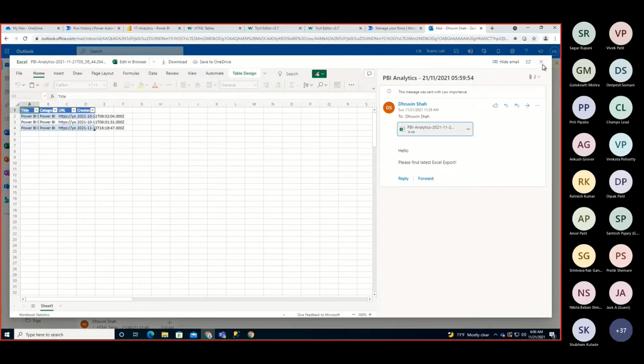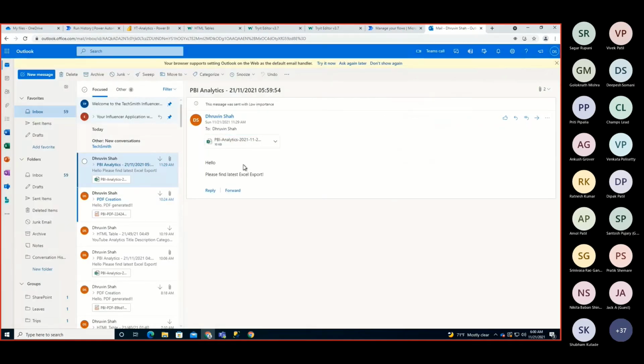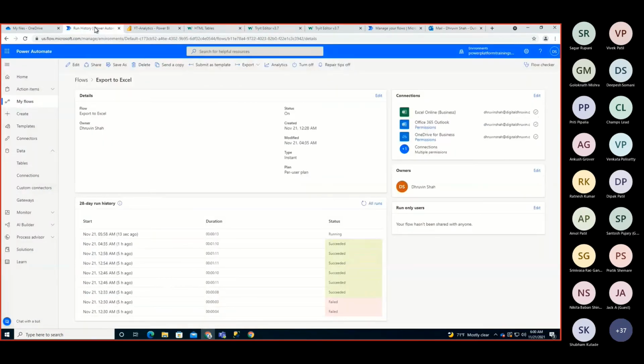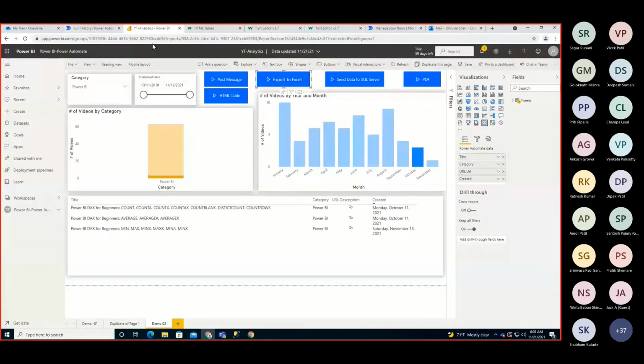So this is cool, and this is how you can easily export the data into Excel format, with a new file created every time. That is the main beauty of this flow, because most of the solutions we are seeing on the internet for this approach basically update rows inside an existing file. But here we are not doing that. Basically we are creating the table inside the flow itself, and we are adding rows every time. So that's one thing. Now let's move towards the second use case.